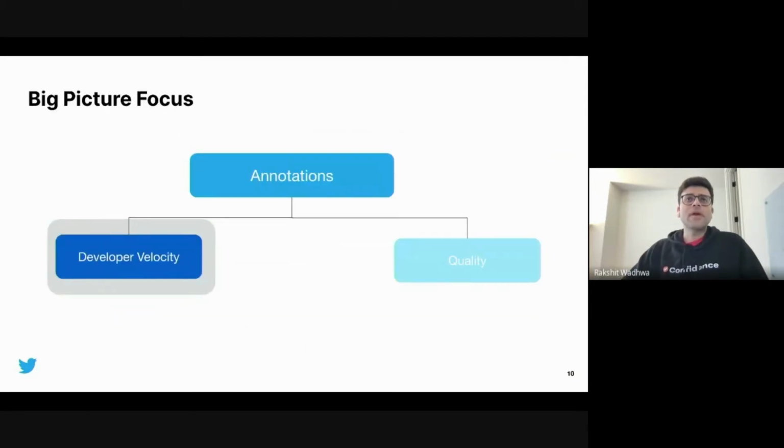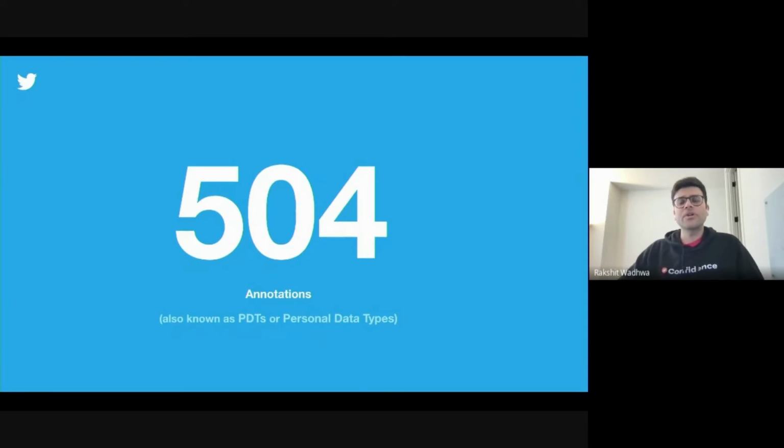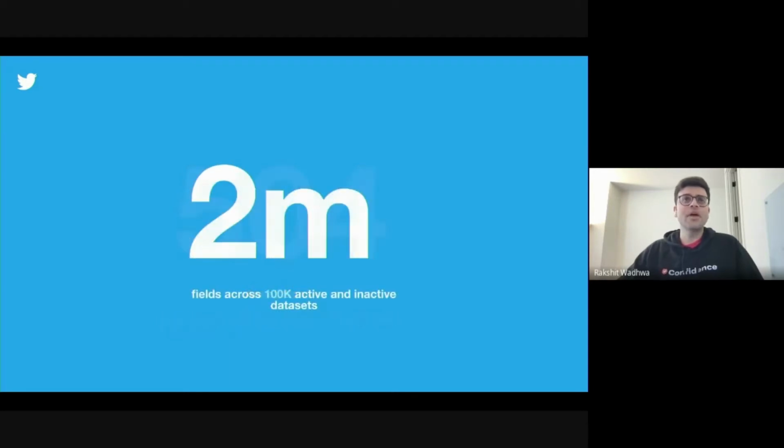So overall, an annotation recommendation service not only increases the development velocity, it also helps to maintain the quality of annotation through benchmarking and auditing previously annotated data. Here are a few numbers to understand why we need a recommendation engine rather than manually annotating from scratch. We have 504 terms in our standard taxonomy. We call these terms personal data types. There are more than 2 million fields or columns spread across more than 100,000 datasets and a dozen data stores.